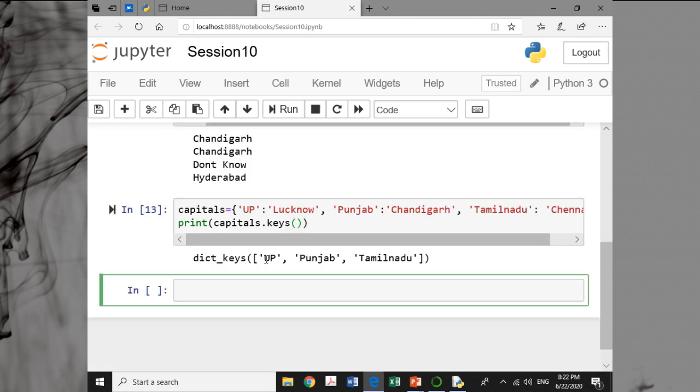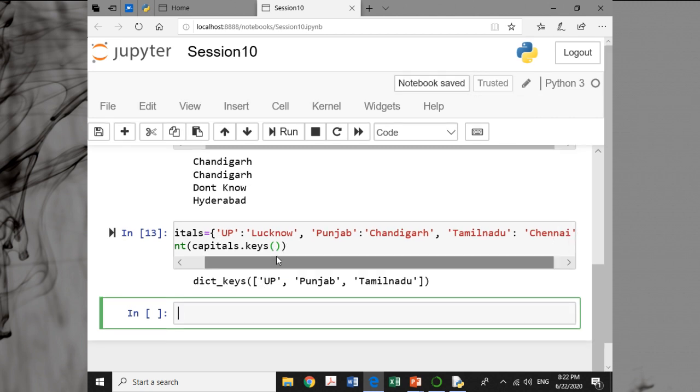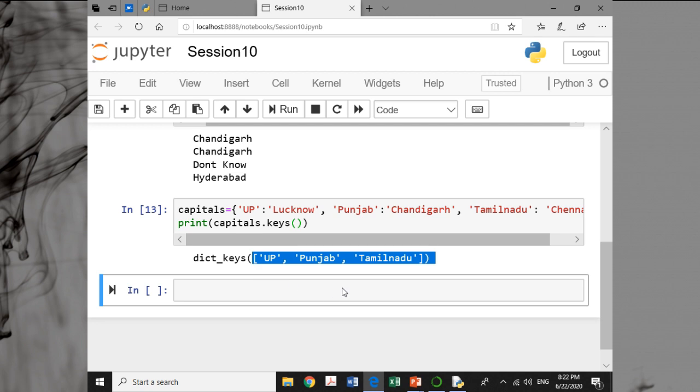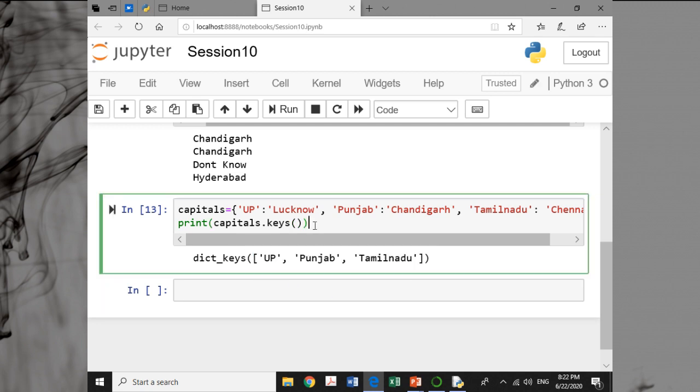You can see you are getting UP, Punjab, and Tamil Nadu. These are the keys. UP is the key, value is Lucknow. Punjab is the key, value is Chandigarh. Tamil Nadu is the key, value is Chennai. So here when we say keys, it gives you a list of keys.